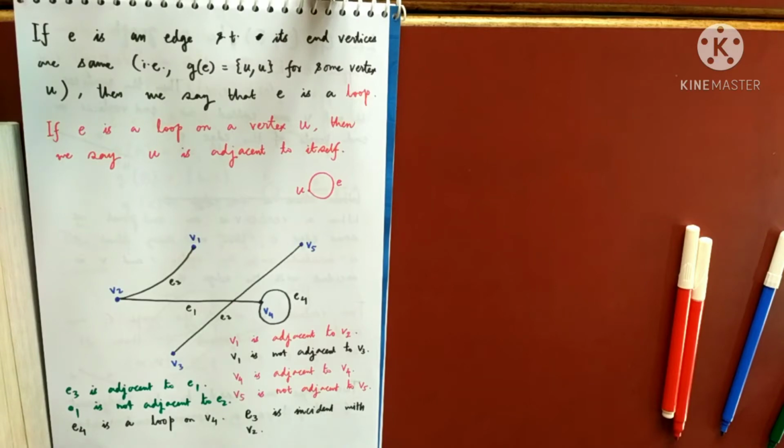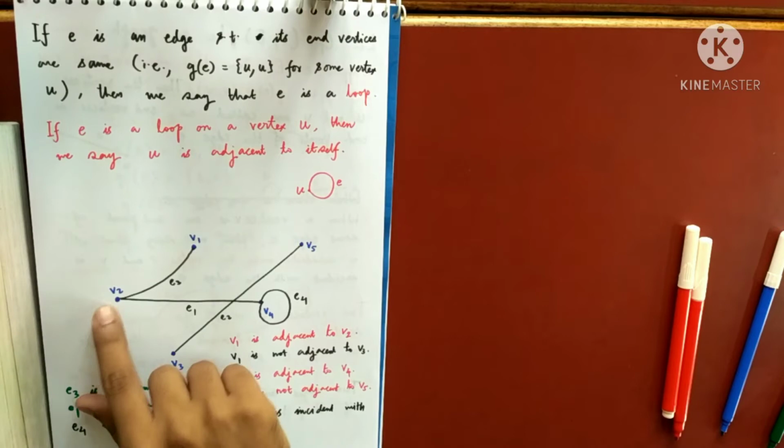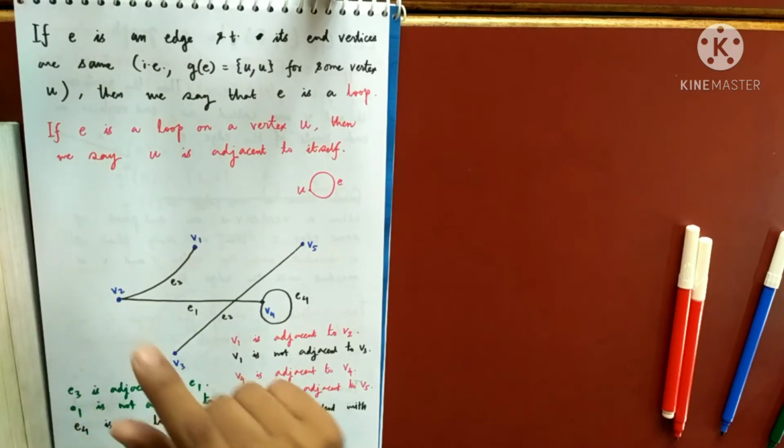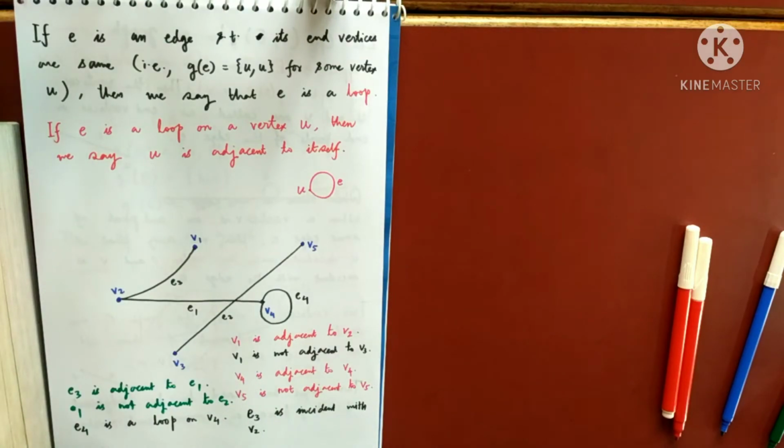So let me ask you a simple question. How many edges are incident with V2? How many edges are incident with V2? How much?